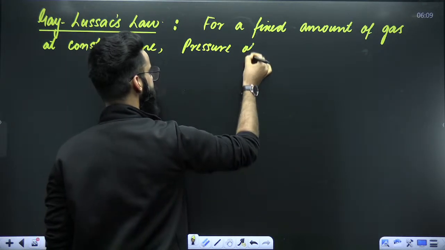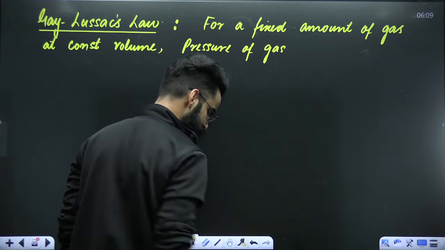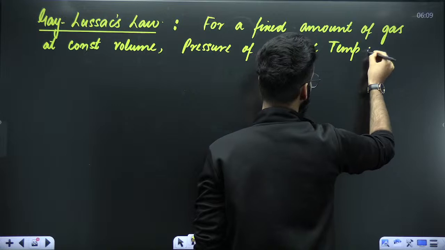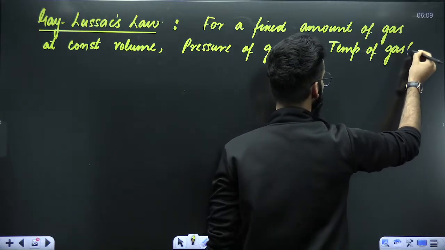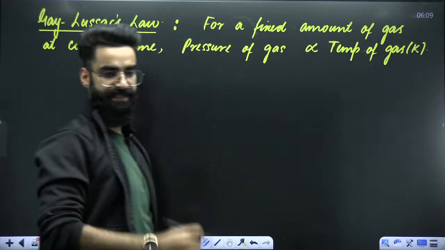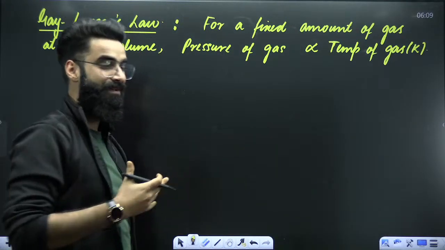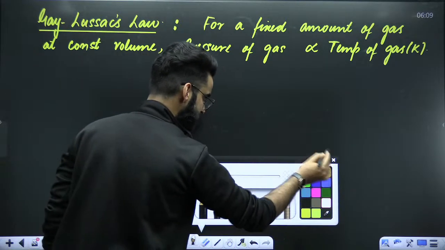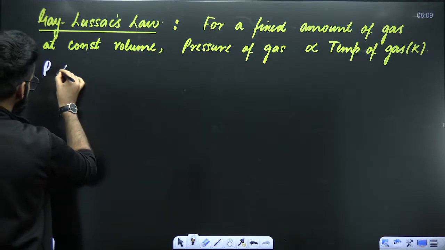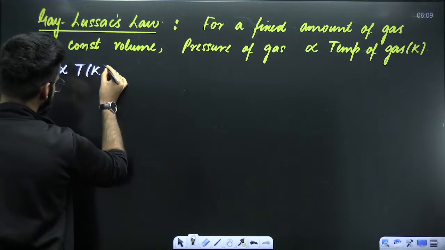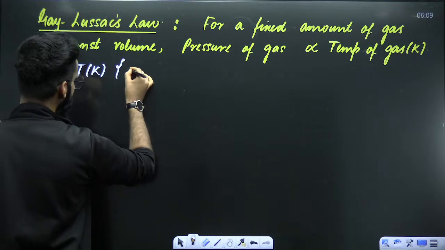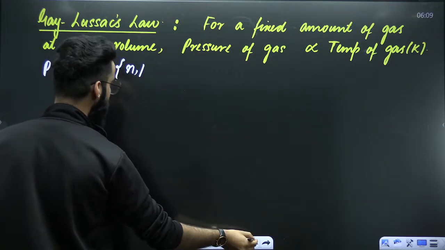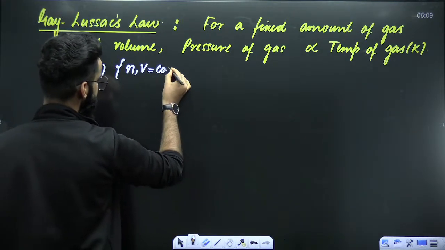pressure of the gas is directly proportional to temperature of the gas in Kelvin. So first of all, let me write its mathematical statement, then I'll make you understand what it means. As far as this particular law is concerned, pressure of the gas is directly proportional to temperature of the gas in Kelvin. And this statement is only valid when number of moles and volume of the gas is kept constant.